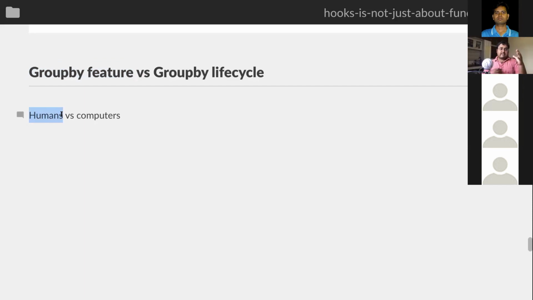We humans tend to think of things as features. So we need to look at what all is happening during this feature, instead of thinking of what all is happening during this life cycle. This is probably closer to what the library will want to know. React will probably want to know what all code I need to execute when the mount is happening. So I think this is one of the mental models, where in classes it used to be grouped by life cycle, but now it's more like grouped by feature. At least it allows you to do something like this.